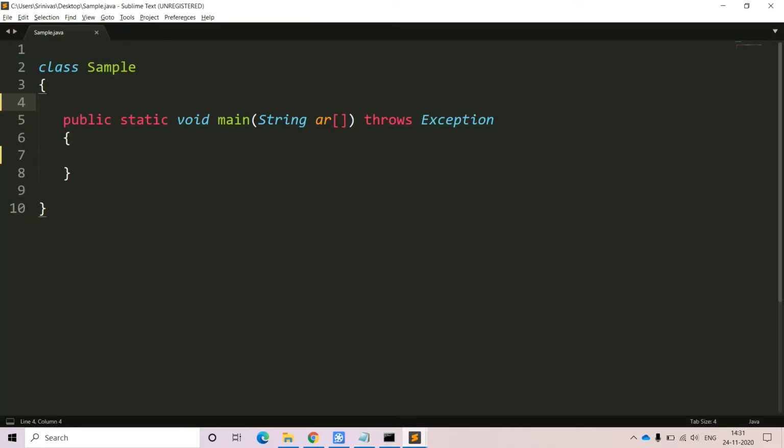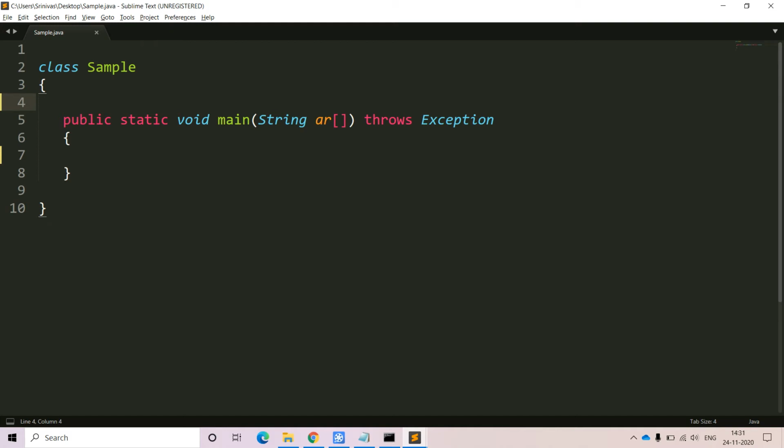As per our discussion, if there is no constructor at all in the class, by default one default constructor will be available. If you observe this class, the class name itself is Sample, but unfortunately there is no constructor at all. We did not use any access specifier along with the class name in order to define the constructor. That means within this class there is no constructor. Even though a constructor is not available in this class, by default, for each and every class, one default constructor will be available.